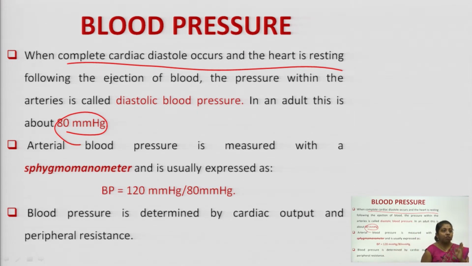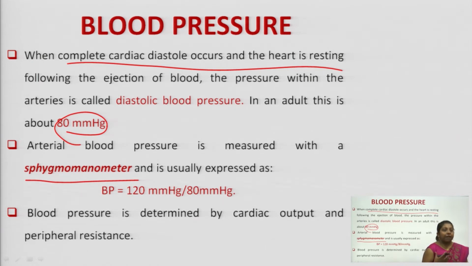Fine. So, whenever we talk about a normal blood pressure, it is measured with the help of a sphygmomanometer, that is the apparatus. It can be used directly, otherwise it can be used along with a stethoscope, and we can measure our blood pressure.